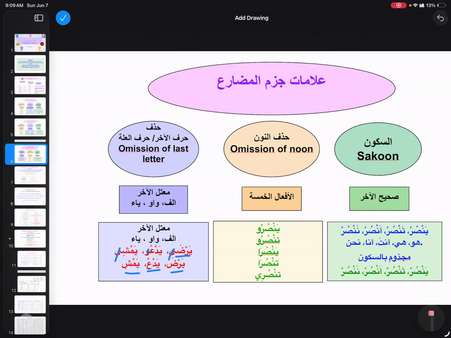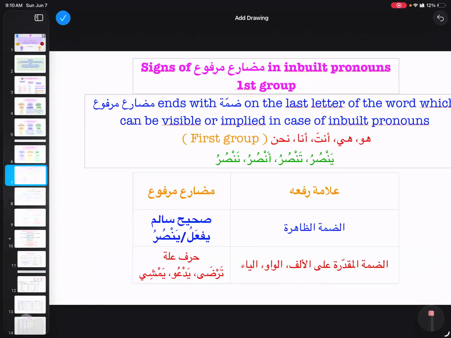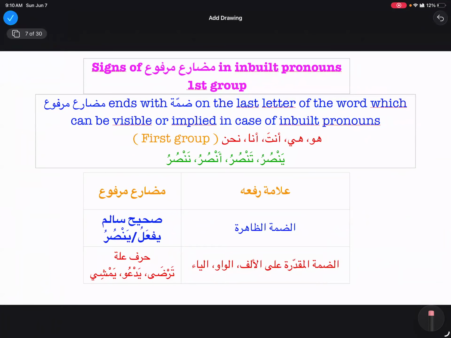So our afalul khamsa, how do we make them mansoob or majzoom? By dropping the noon, bihasfi noon. The only thing where the muqaddara part is coming is in our first group, muqaddara or zahira. It is related only to our first group. Perfect. Barakallahu fiki. Jazakallah.